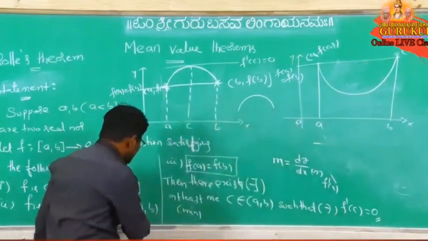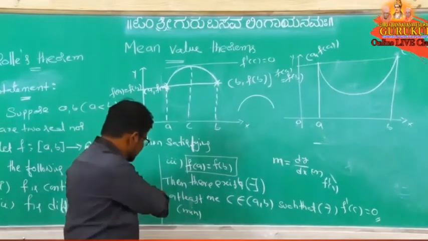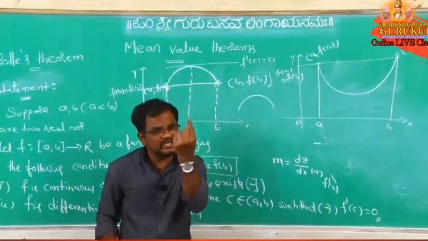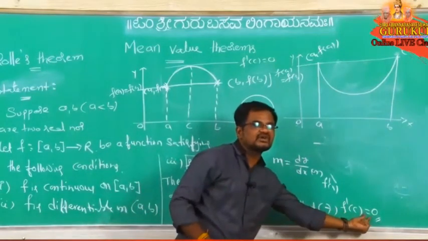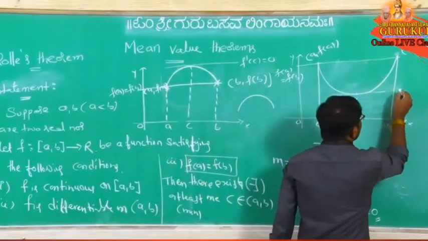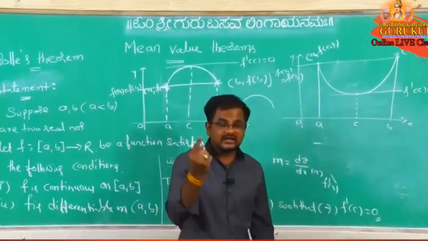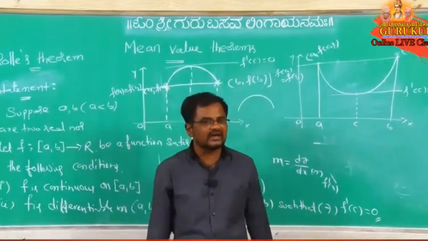Means whenever one function satisfies these three conditions, then definitely there is at least, minimum one point where the first derivative equals 0, or not. Suppose if you take here c, then f dash of c equal to 0 or not. Definitely at that point the first derivative equals 0, or not.